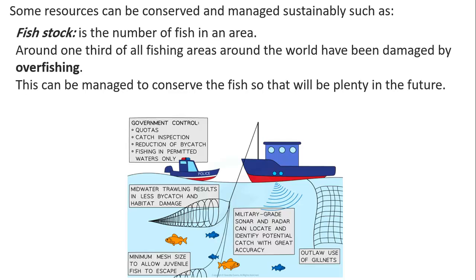Also, we have the fish stock. The number of fish in an area is called the fish stock. Around 1/3 of all the fishing areas around the world have been damaged by overfishing. 1/3, this is a huge percentage. So we need to make sure that we conserve the fish that we take out of the fishing areas. Why? Because by time, this can cause the population of fish to decrease dramatically, and we will not have fish as a source of food and as a main population in the aquatic food web or the aquatic ecosystem.